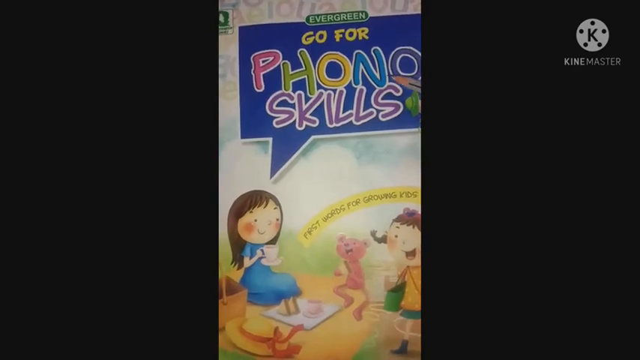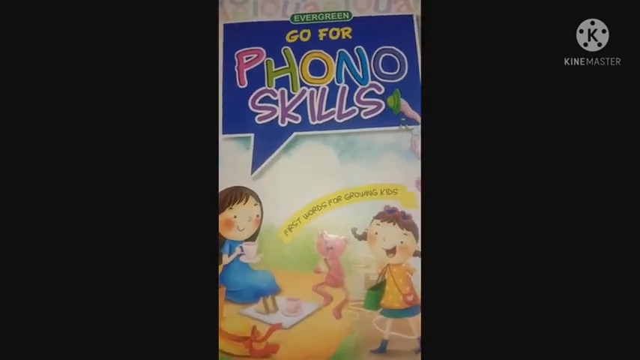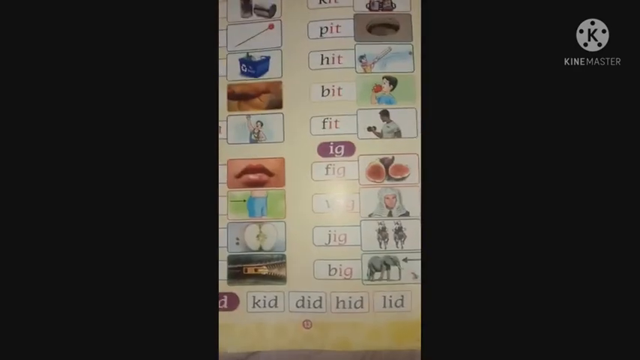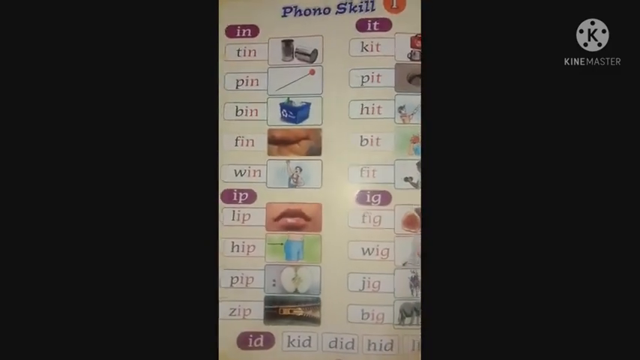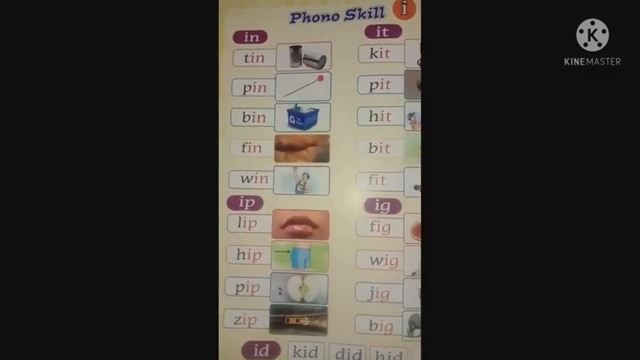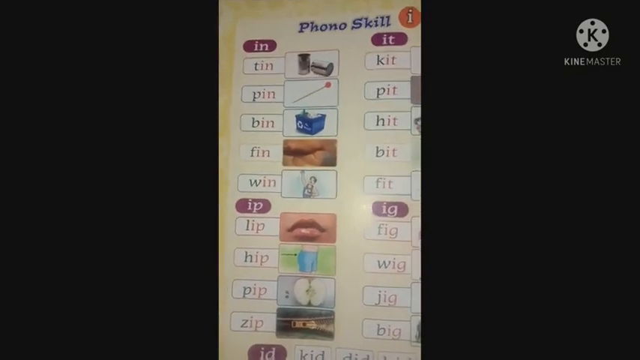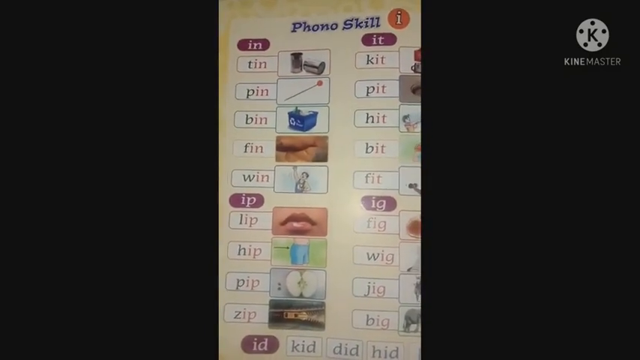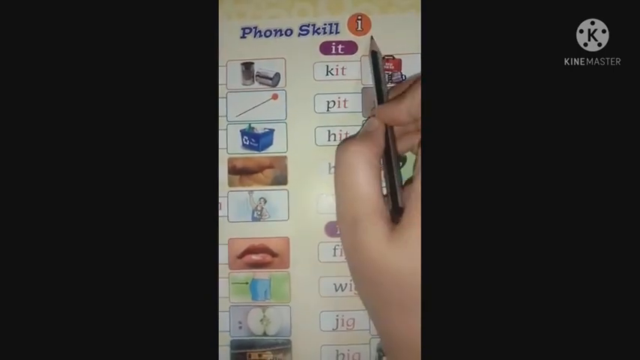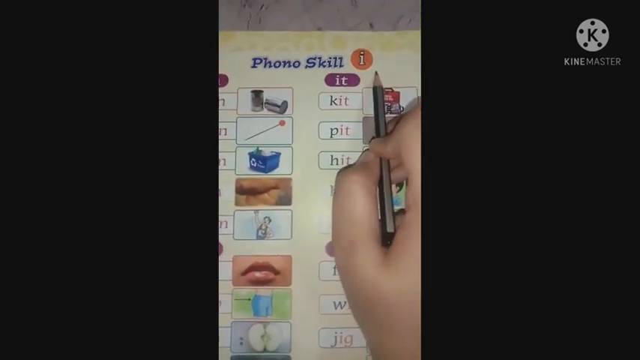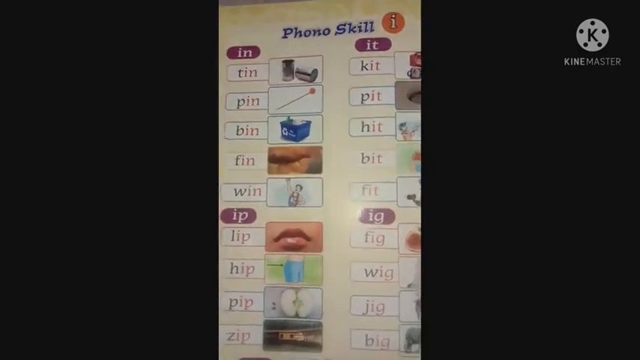Students, all of you take out your Go for Phonics book and open page number 1330. We have learned three-letter words with the help of vowel A and vowel E. Today we are going to learn three-letter words with the help of vowel I. With vowel I also we can make three-letter words. Now let's see what those are.